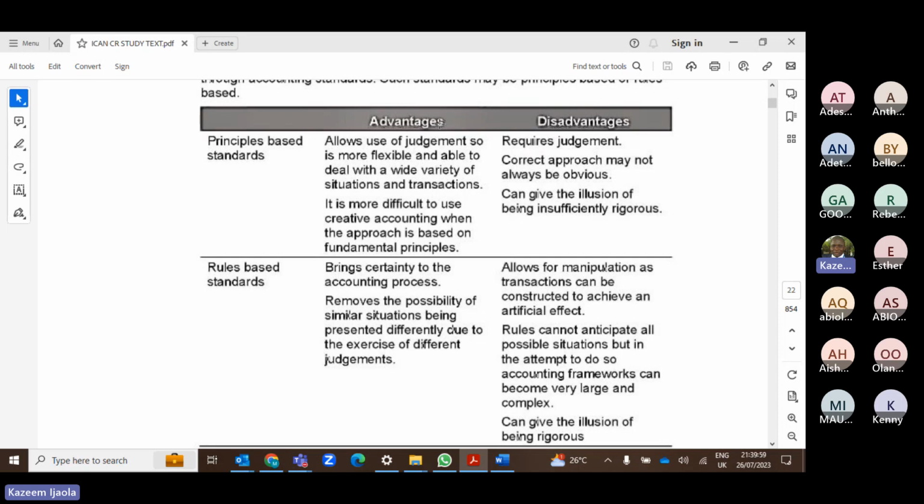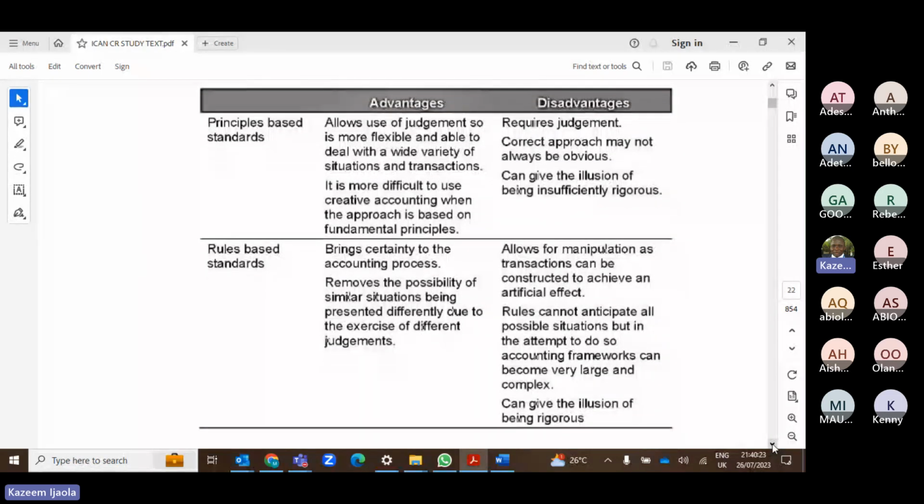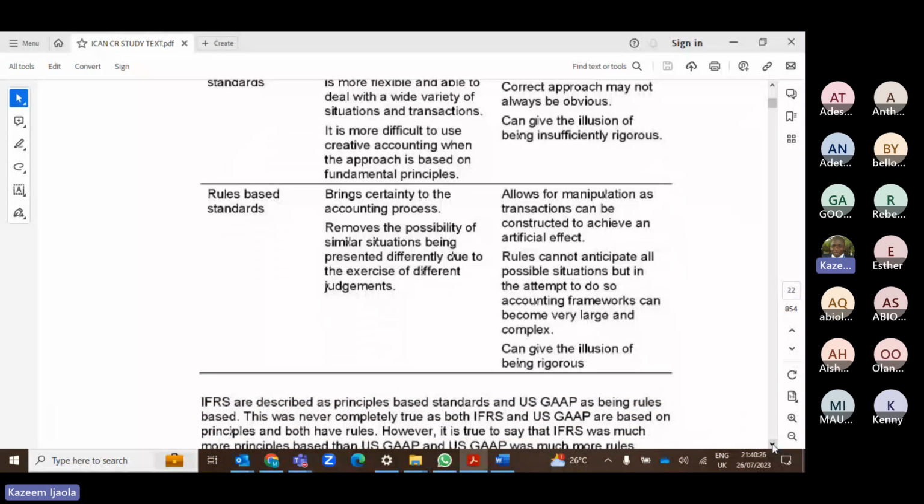The second one is that the correct approach may not always be obvious and can give the illusion of being insufficiently rigorous. So you can always play the game of principle based to your own advantage, to protect your interests. You can change the narrative because you are allowed to bring in your own judgment, so you can do something that favors you alone, whereas it's not in the interest of the business.